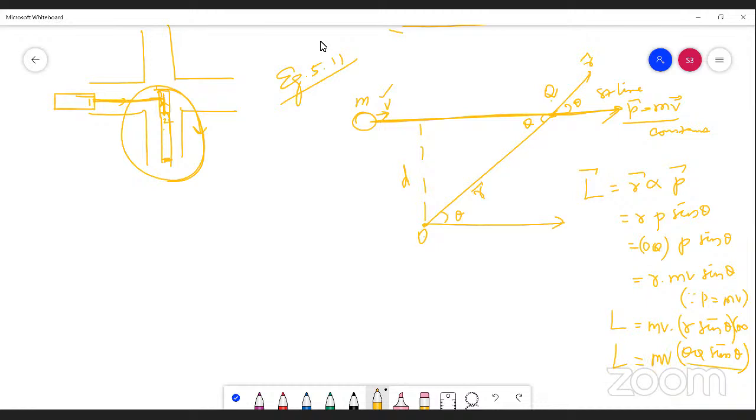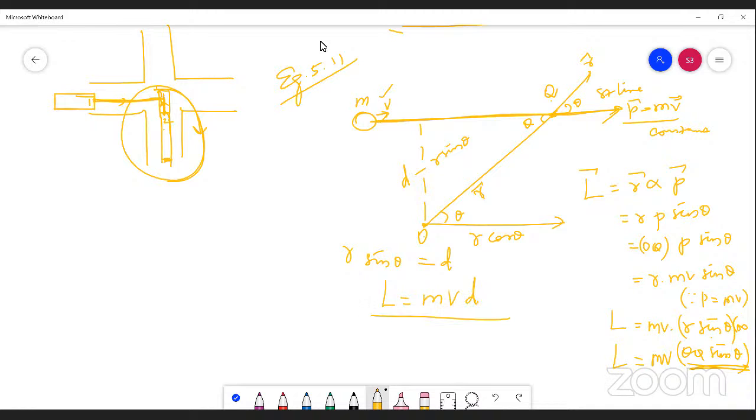And what is this OQ sin theta? See this one, we can see here. Actually, this is R, right? If I resolve this into components, this is the R cos theta component, and this one is the R sin theta component. So this R sin theta is nothing but d, which is the distance between the assumed point and the path along which the point mass is moving. So angular momentum can be written as L equals mv into d.